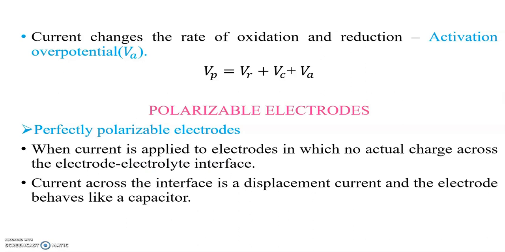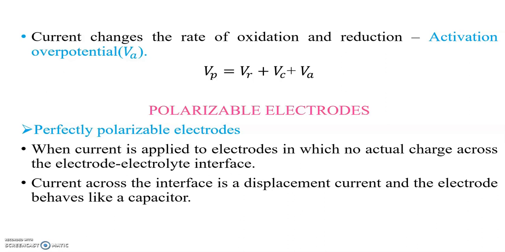So the overpotential Vp is the sum of the ohmic overpotential, the concentration overpotential and the activation overpotential. Next, polarizable electrodes have two types: the perfectly polarizable electrode and the perfectly non-polarizable electrode.